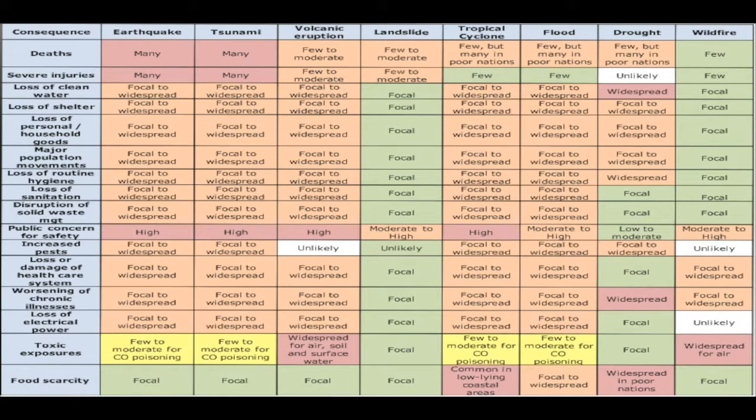What we're really talking about is that all these natural disasters cause all these public health consequences. So we really have to think in terms of trying to treat and assess the needs caused by all these public health consequences for every disaster. If you can do that in that one gray column, you can now affect change in all these other types of disasters. Some have more than others. So for example, earthquakes and tsunamis certainly have more injuries than, let's say, hurricanes. However, both of them have injuries. So if we can treat injuries and large numbers of injuries, now we can start addressing each one of these natural disasters. That's called an all-hazard approach.